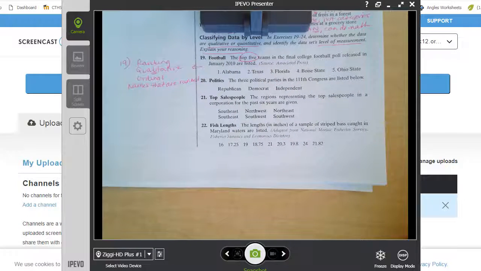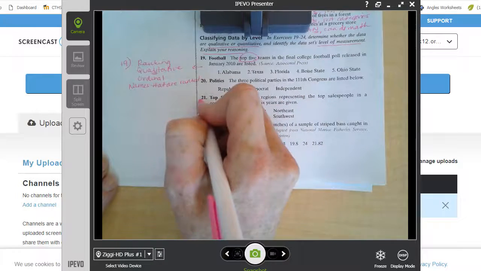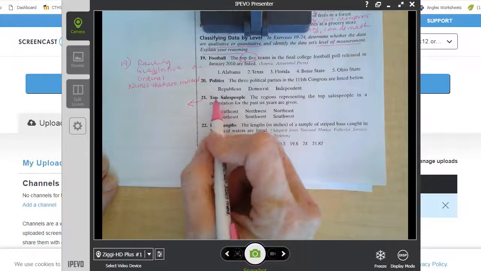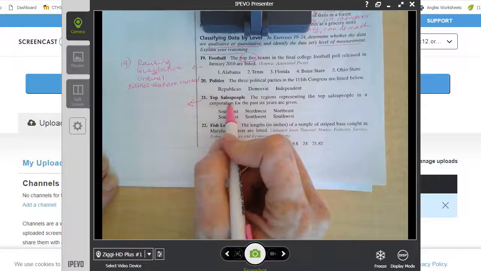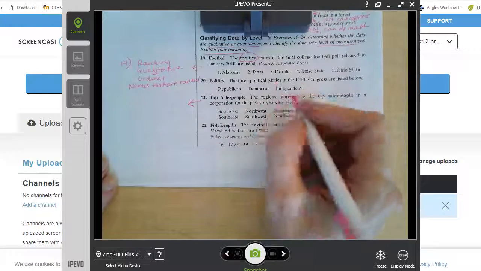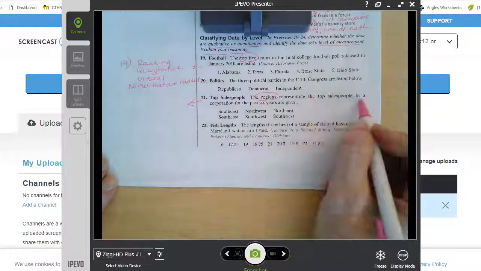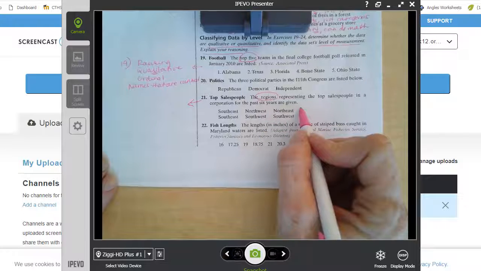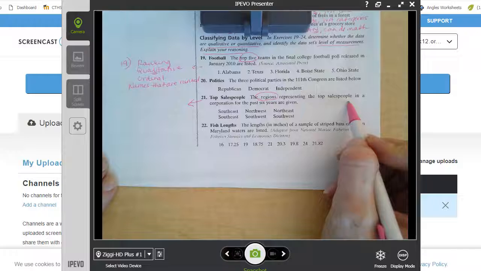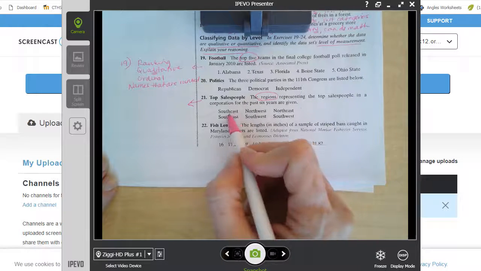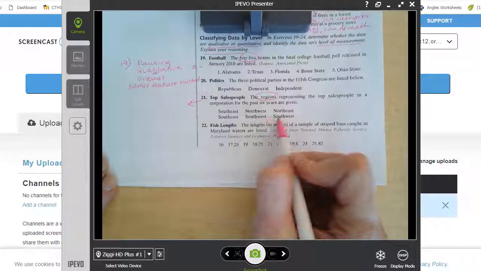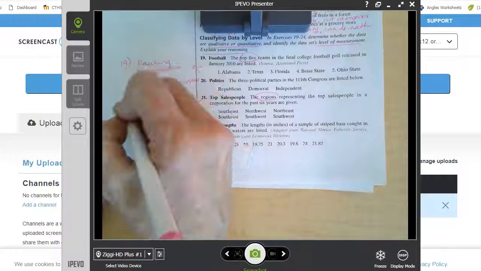All right, top salespeople. Already I'm thinking, hey, maybe this is a ranking again, but let's keep reading. The regions representing the top salespeople in a corporation for the past 6 years. So they're referencing top salespeople, but this is really the regions they're from. And they haven't put these in any special order, so I'm just seeing regions.